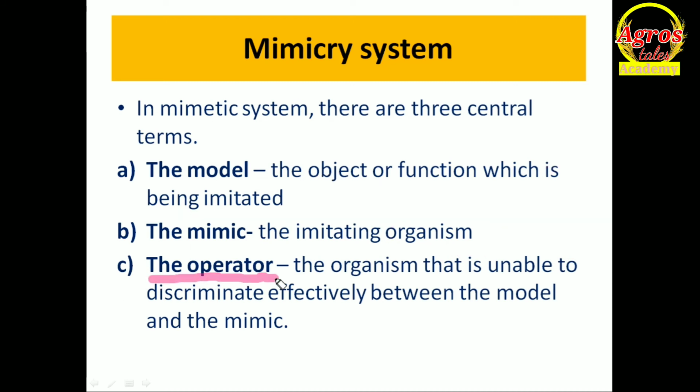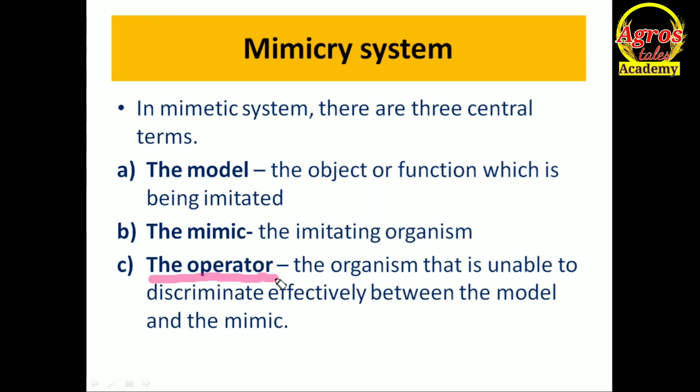Third condition is our operator. Operator is the most important component of our mimicry system. It can change the total game. How? The organism that is unable to discriminate effectively between the model and mimic. The operator is human being.